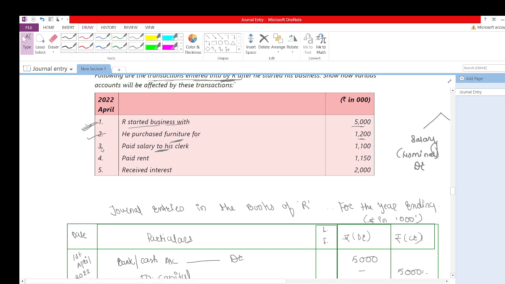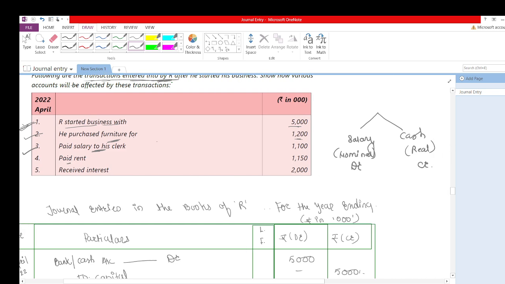So this is also done. Now they have paid a rent. Okay, they paid rent means what? Two accounts are affected here. Just a minute, let me erase this. What two accounts are affected here? First is a rent account and second is which account? Please tell me.